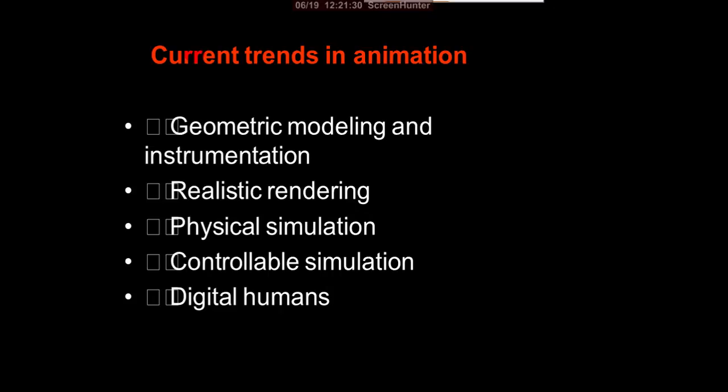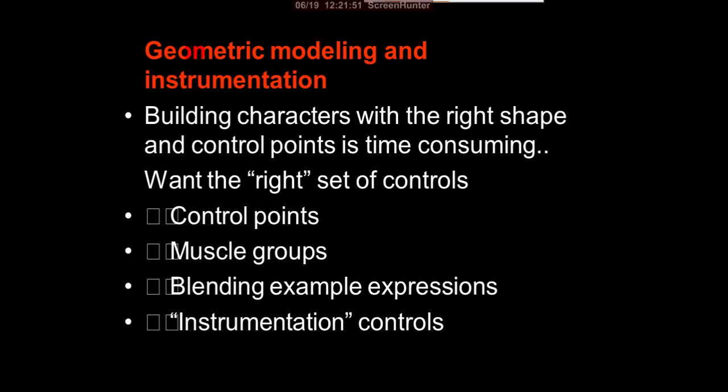So then, the current trends in animation. Generally nowadays we are using computer graphics, CG, computer generated images. Here we are using geometric modeling and instrumentation, realistic rendering, physical simulation and controllable simulation, and digital humans. Those are current trends in animation.